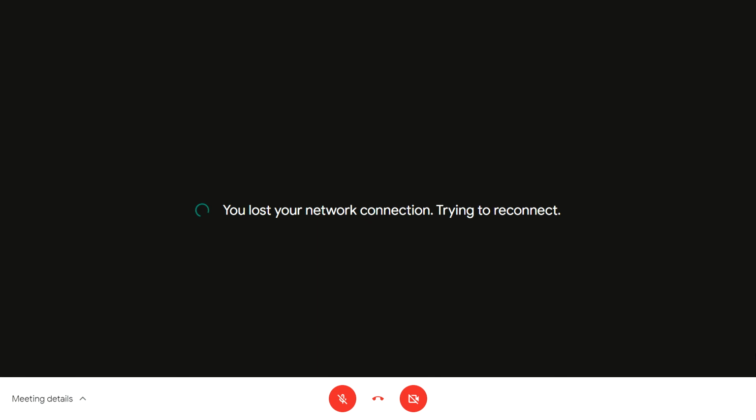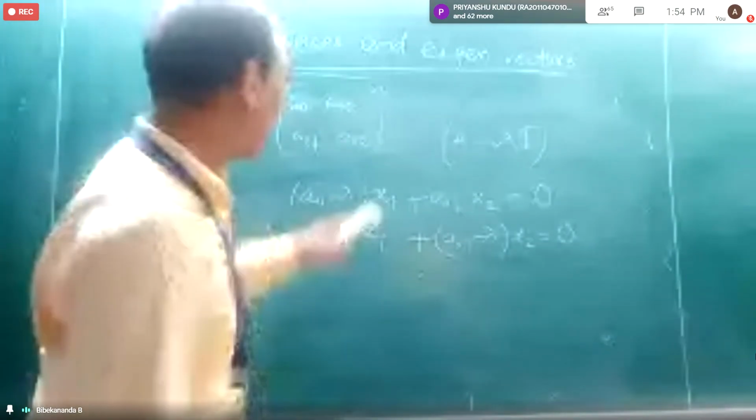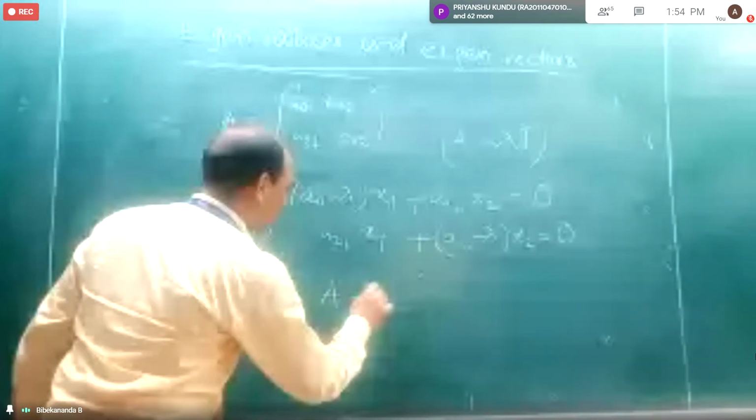Under which condition will the solution of this exist, meaning it will have a unique solution? If the determinant of A minus lambda I is 0.